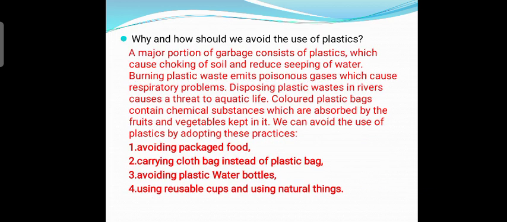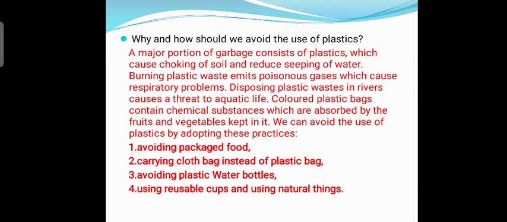Why and how should we avoid the use of plastics? A major portion of garbage consists of plastics, which cause choking of soil and reduce seeping of water. Burning plastic waste emits poisonous gases which cause respiratory problems. Disposing of plastic waste in the river causes a threat to aquatic life. Colored plastic bags contain chemical substances which are absorbed by the fruits and vegetables kept in them. We can avoid the use of plastics by adopting these practices.